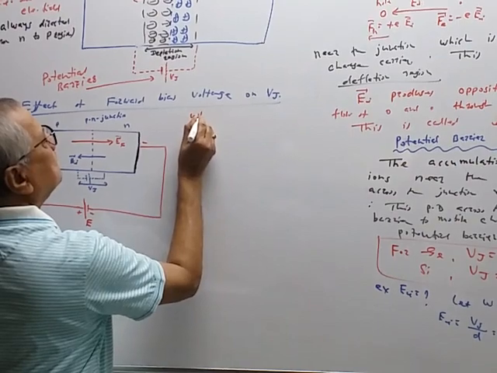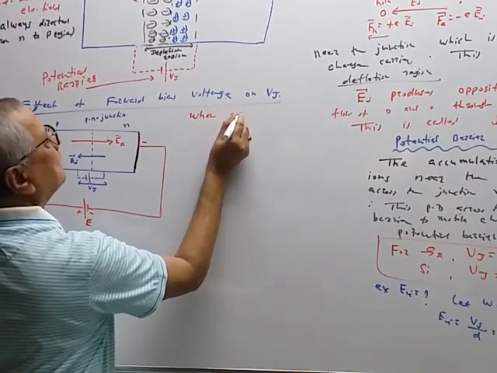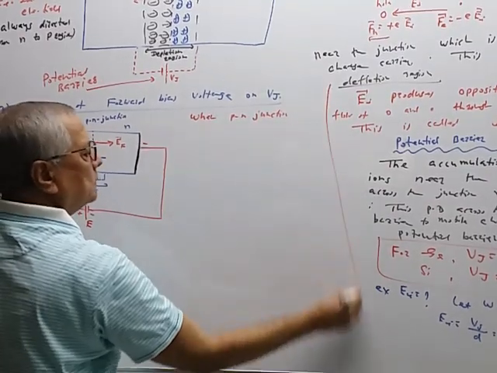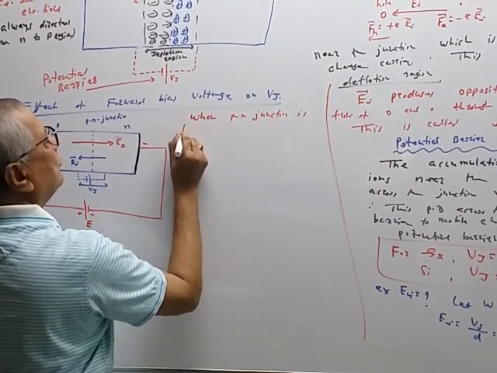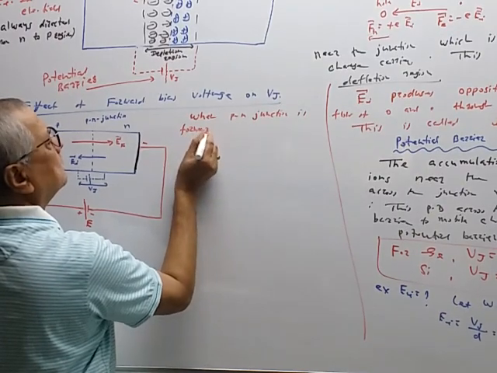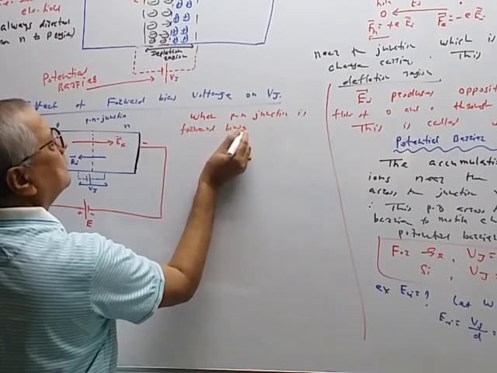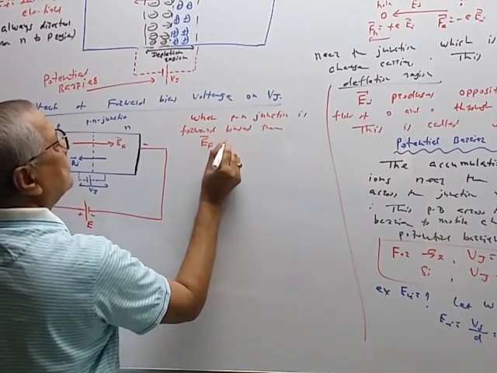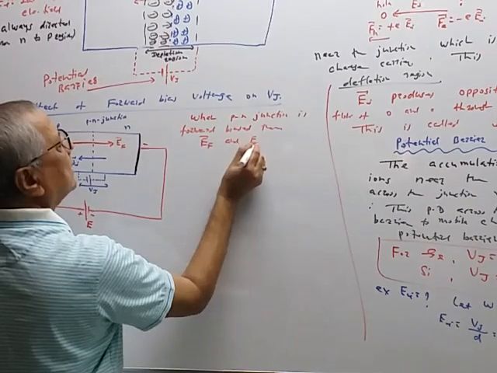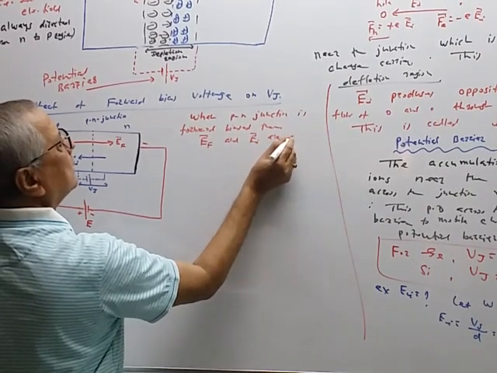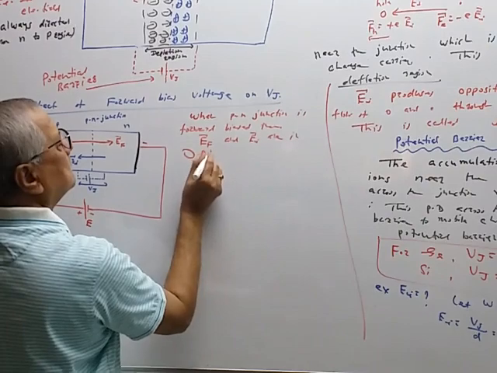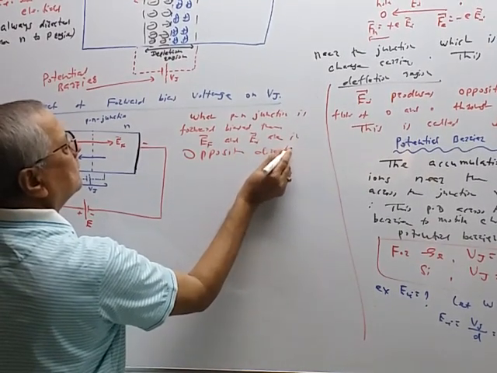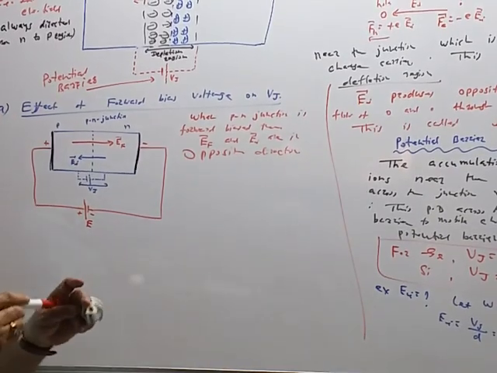When PN junction is forward biased, then EF forward bias field and EI are in opposite direction as shown in the figure.